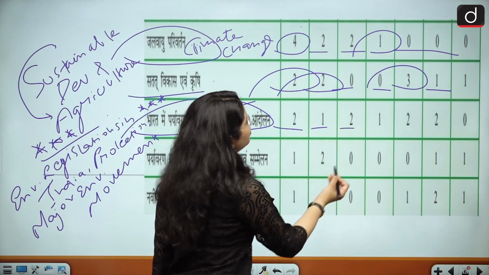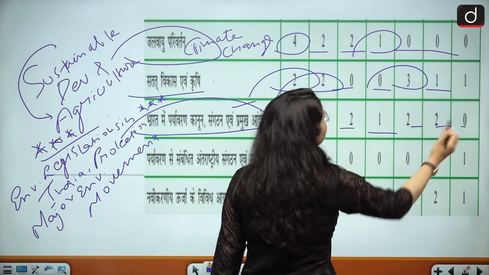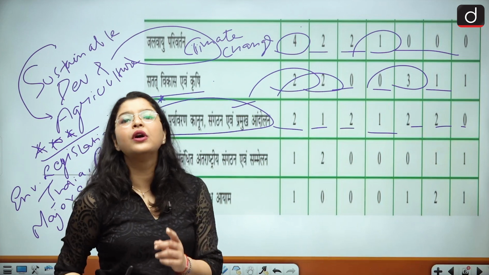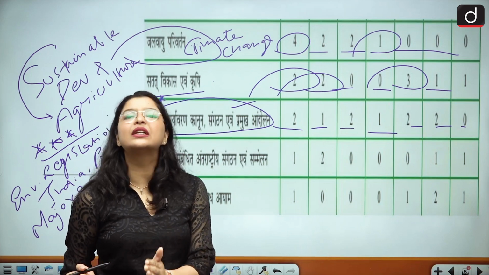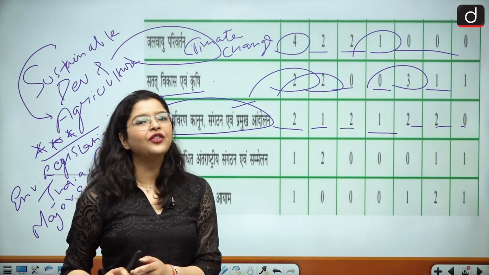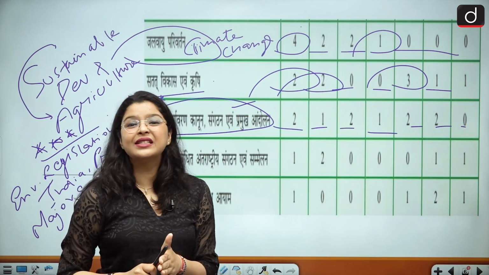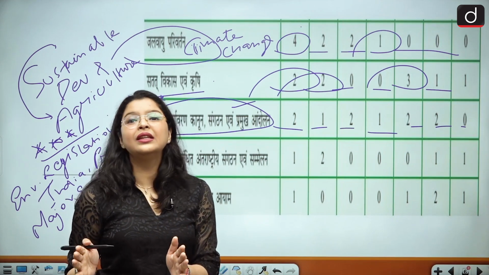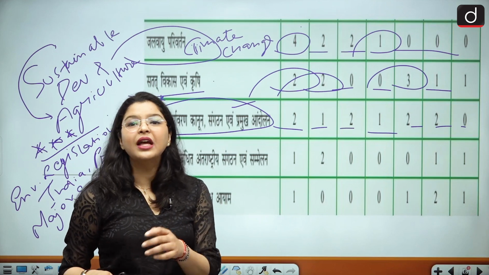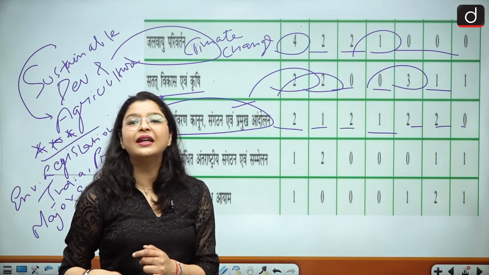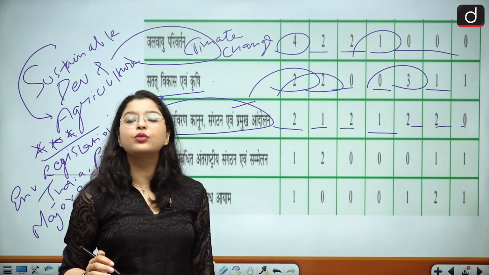Then 1 question, 2 questions, 1 question, 2 questions, 2 questions. That means a maximum of 2 questions is being expected from this topic. And definitely they will ask you the Forest Rights Act, whatever you see in the current affairs. Now recently the Wildlife Protection Act has also been amended. The Forest Rights Act has also been amended.